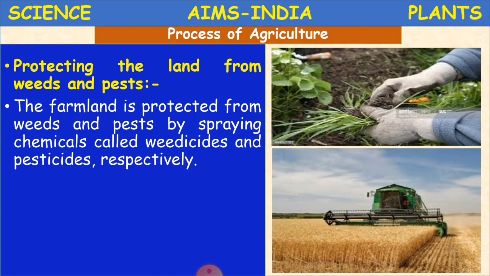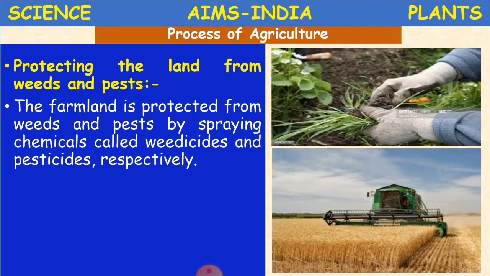And another thing is pests. As I said before, these pests are going to damage the plant. They are going to eat or spoil the plant and the crop, so we have to protect it from that also. These are controlled by spraying chemicals.